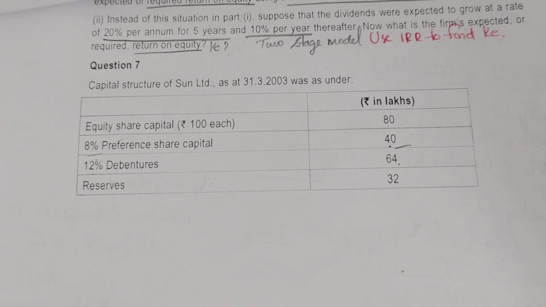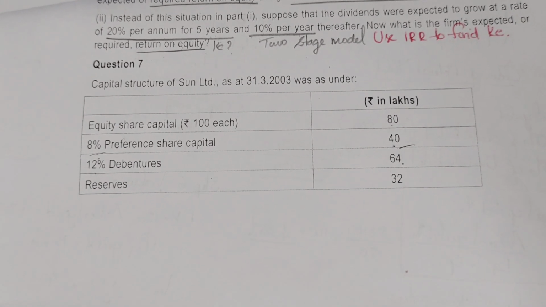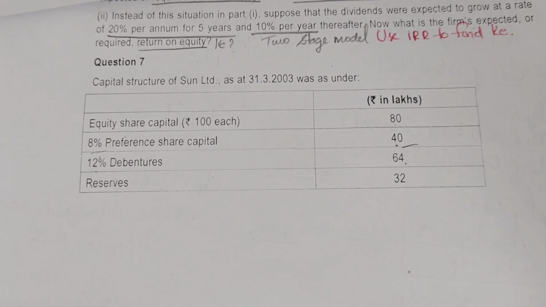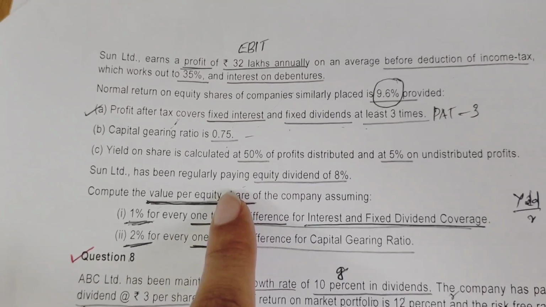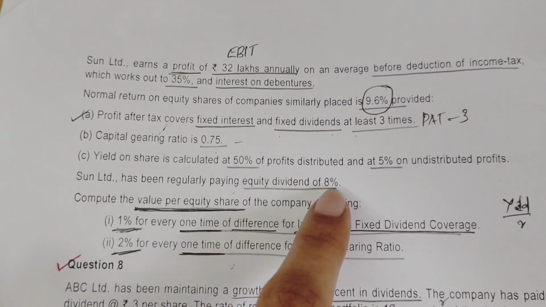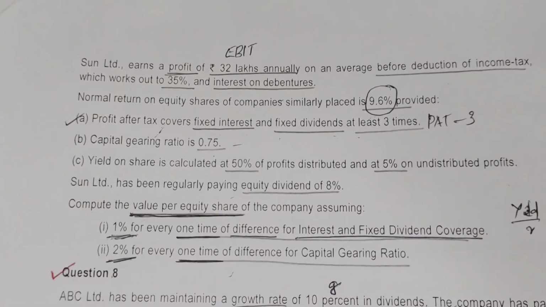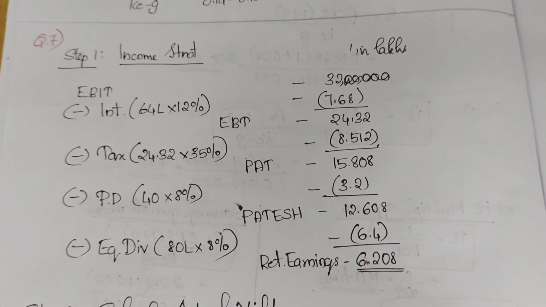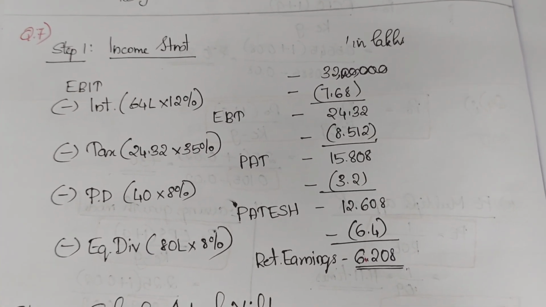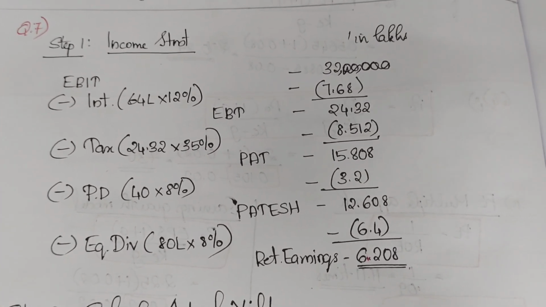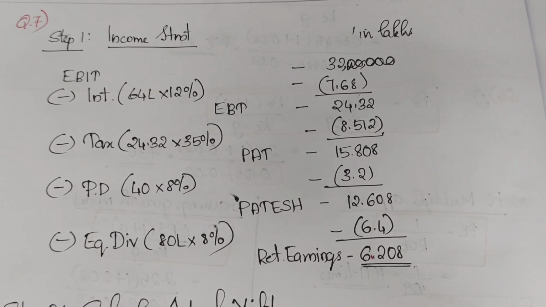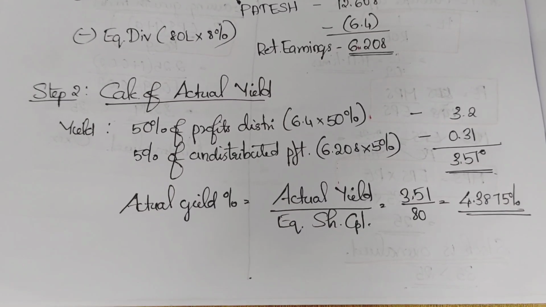അതിൽ നിന്നും equity shareholders എത്ര ഡിവിഡൻഡാണ് പേ ചെയ്യുന്നത്? Equity share capital 80 lakhs, Sun Limited has been regularly paying equity dividend 8%. So 80 lakhs into 8%. Equity dividend minus ചെയ്യുമ്പോൾ you get the retained earnings as 6.208. That is the first step. Income statement prepare ചെയ്യാം. Second step എന്ന് പറയുന്നത് actual yield കണ്ടുപിടിക്കുക.